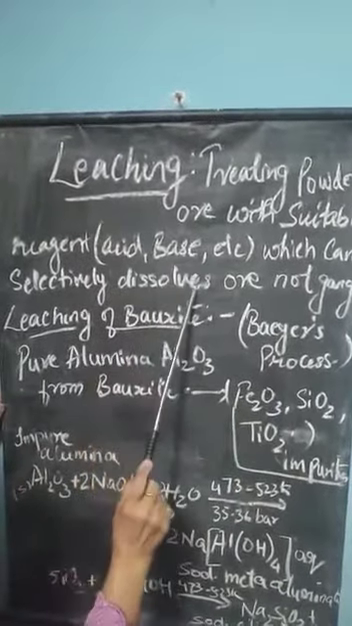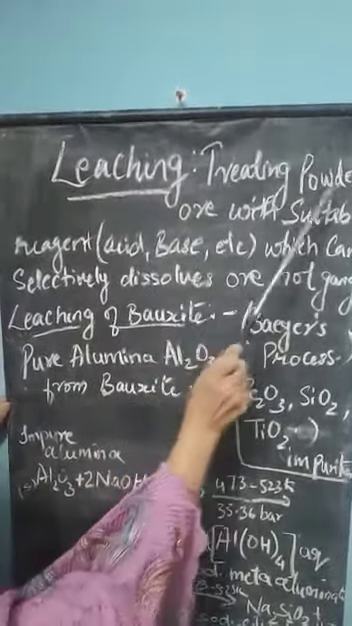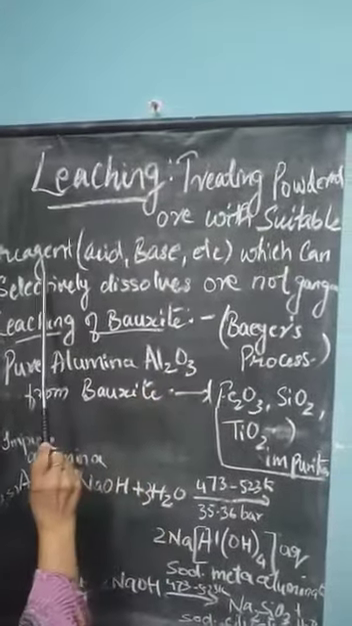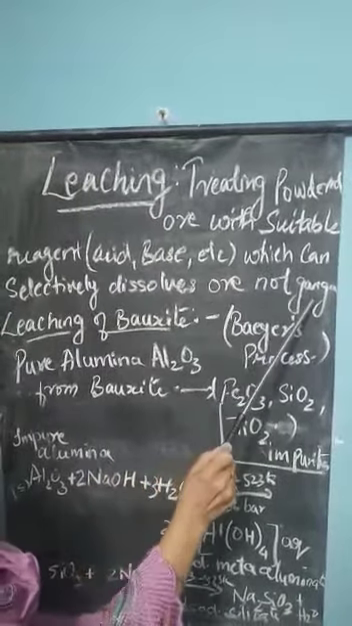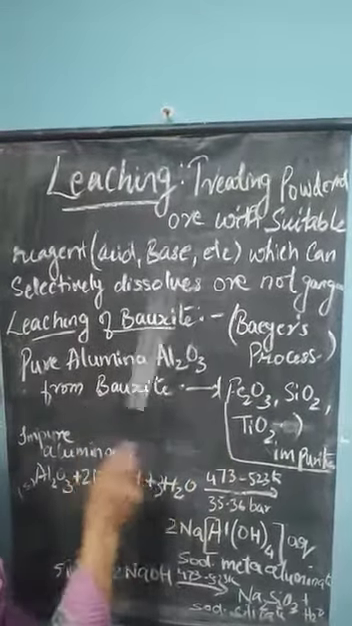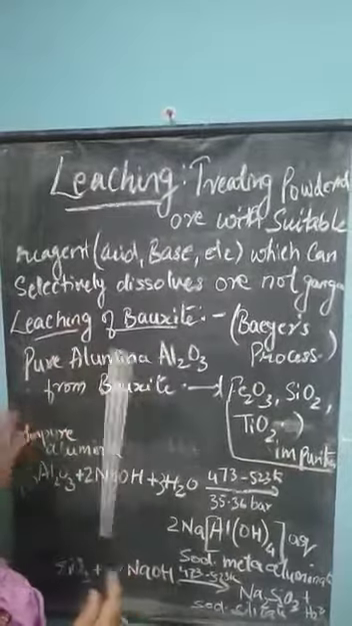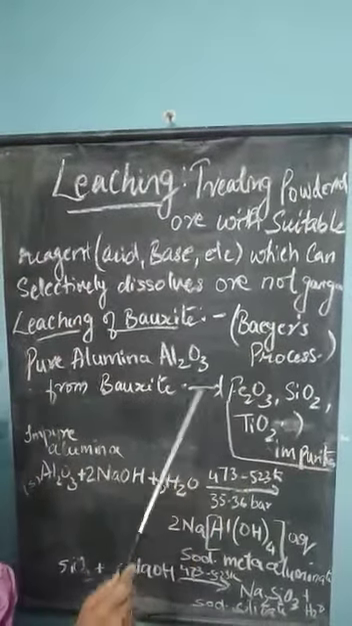Now this is known as leaching. Again I am repeating: treating powdered ore with a suitable reagent which can selectively dissolve the ore but not the gangue. And in this way the ore can be concentrated by removing the impurities.